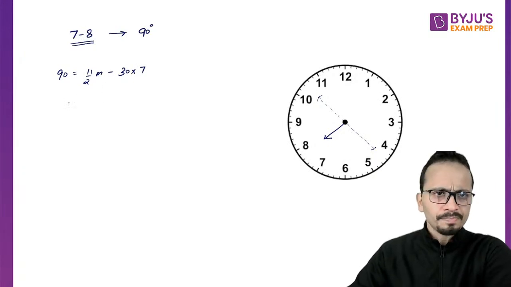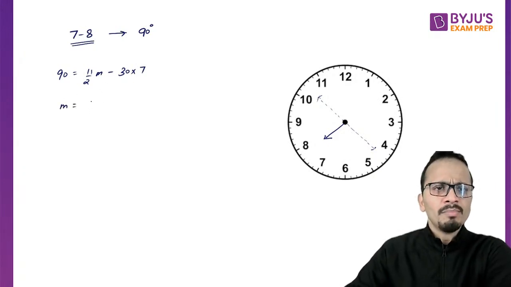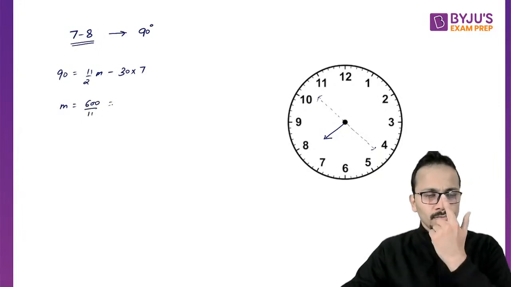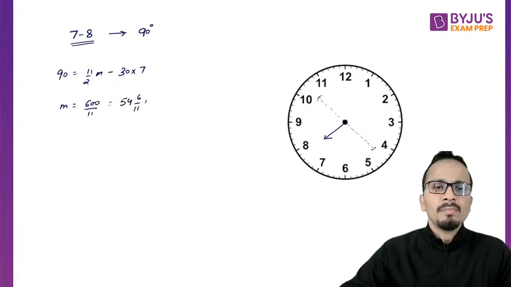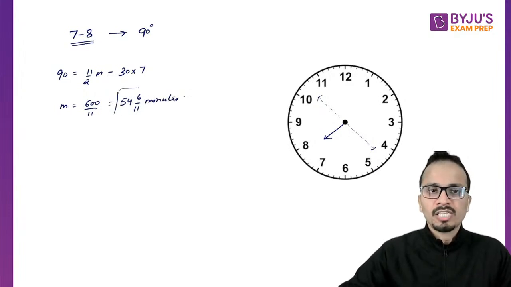Here the value of m will come out to be 600 upon 11, and converting it into mixed fractions, 54 6 by 11 minutes. So this is the first answer.